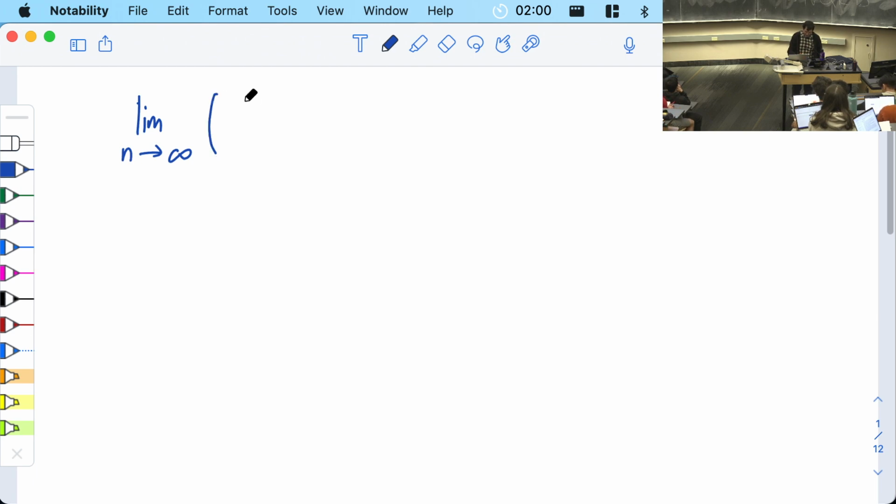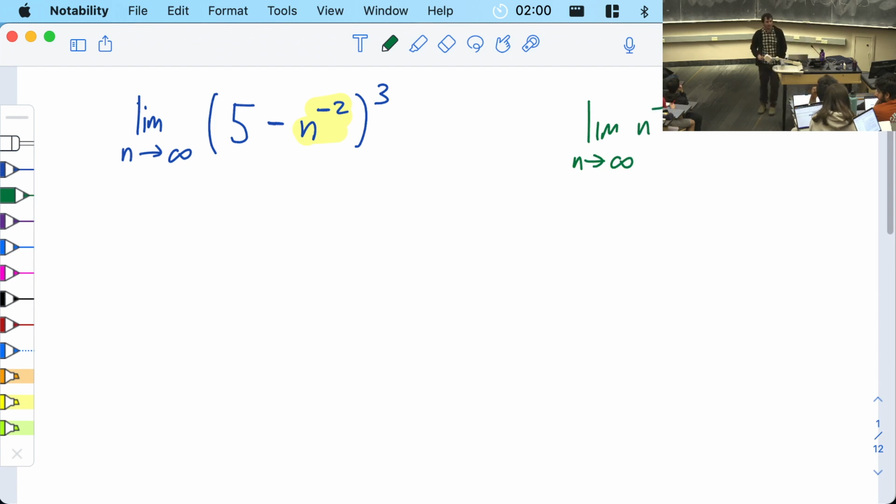OK, limit as n goes to infinity of, what was it, 5 minus n to the minus 2, all cubed. We're going to start off with this n to the minus 2. Just like a molecule is made of atoms, we're going to solve this limit by doing it one atom at a time. And the most important atom to understand is this n to the minus 2. What is n to the minus 2 doing? If we can figure out what n to the minus 2 is doing, we can combine it with the 5 and the 3, and then we'll figure out our final answer. n to the minus 2 is the same thing as 1 divided by n squared.